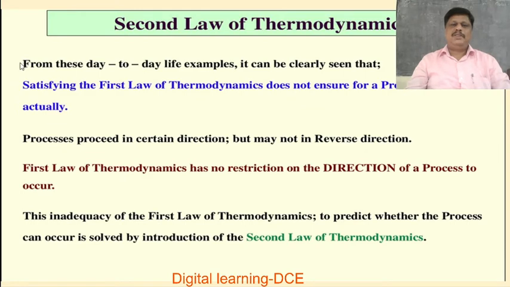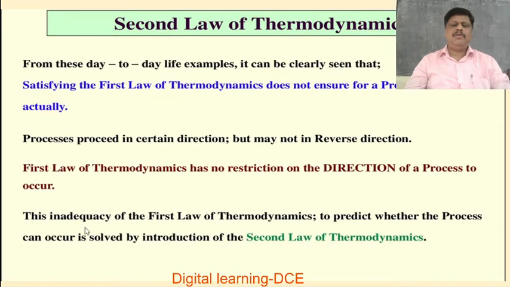Second law of thermodynamics. From these day-to-day life examples, it can be clearly seen that satisfying the first law of thermodynamics does not ensure for a process to occur actually. Processes proceed in a certain direction but may not in the reverse direction. The first law of thermodynamics has no restriction on the direction of a process to occur.